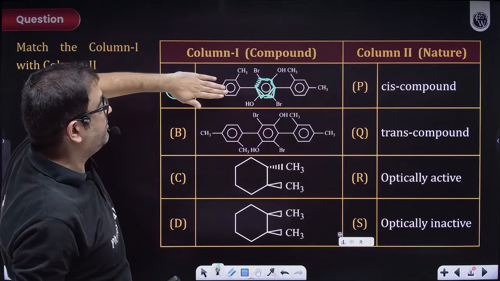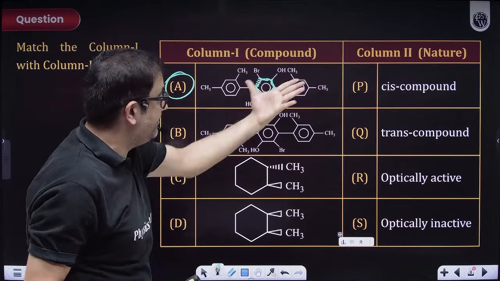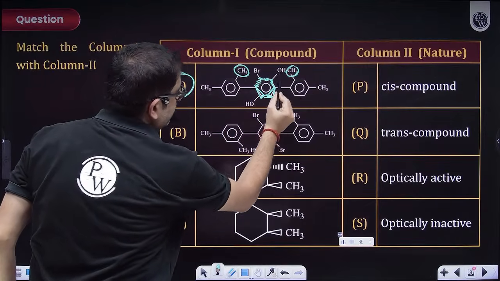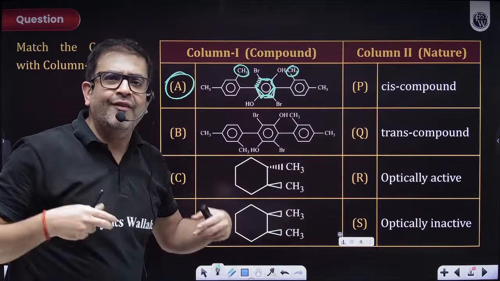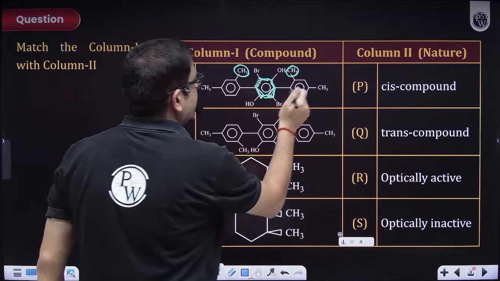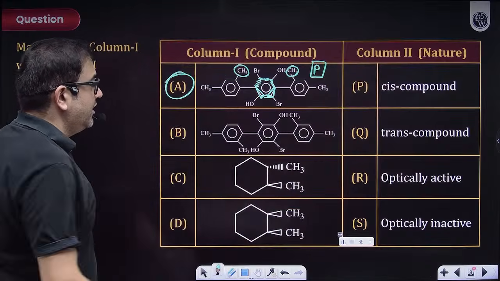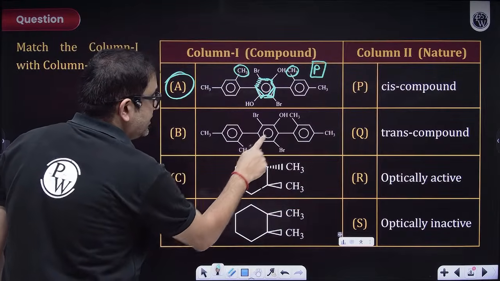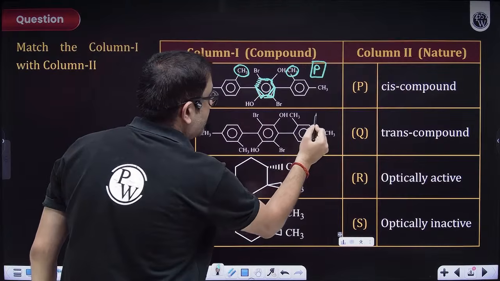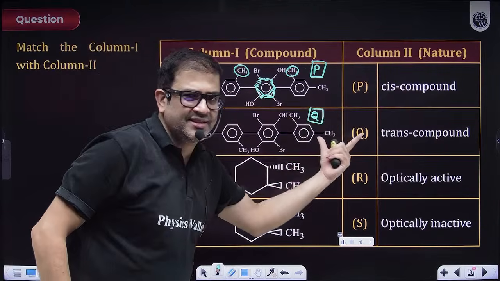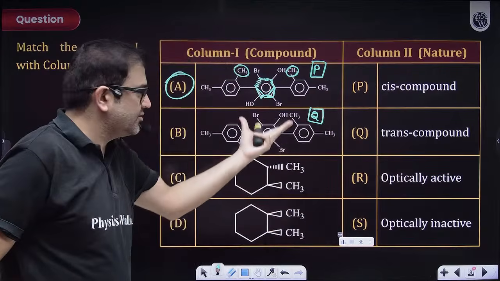This benzene ring is on the same plane where the CH3, the similar groups, are on the same side. So if at all we have to mark, then obviously for A we will mark it as a cis compound. And obviously this OH, this OH, this CH3 will make this compound as Q. Let us work on one only, but cis trans was very visually clear, so just marking them.